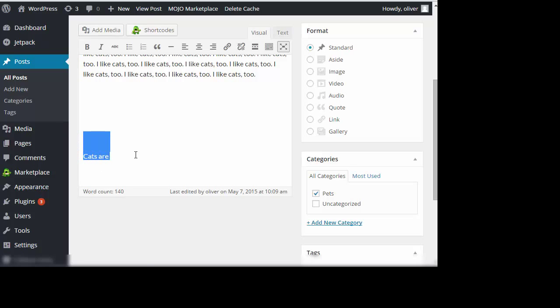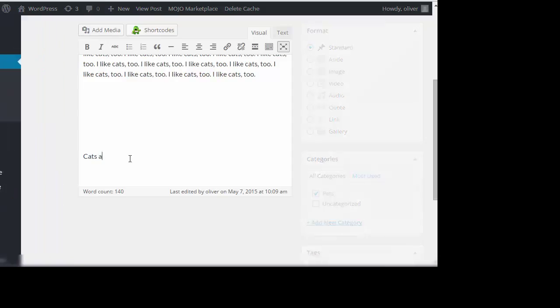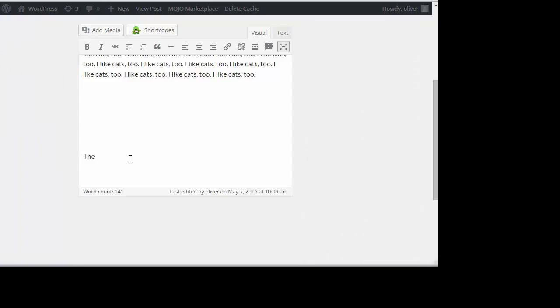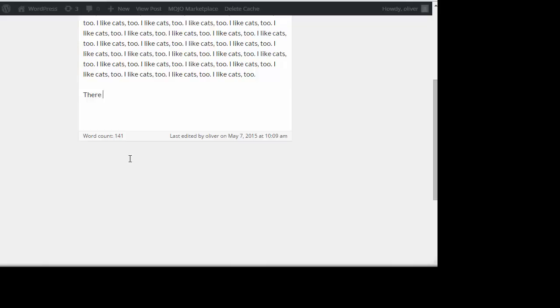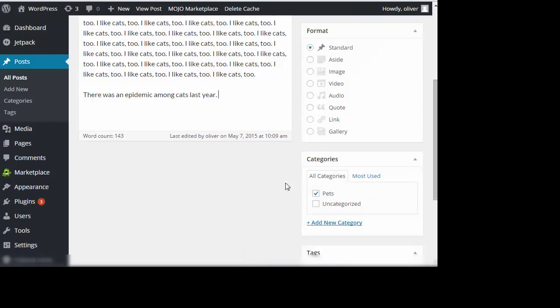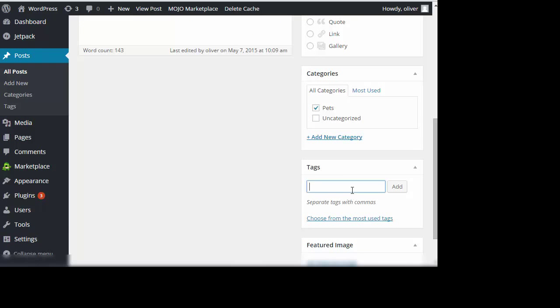Let me show you an example of how different they are using the same two articles. I will be including a new sentence here. There was an epidemic among cats last year.